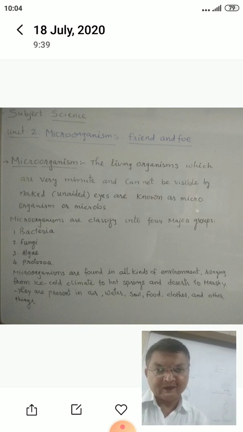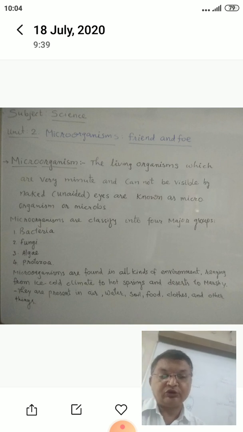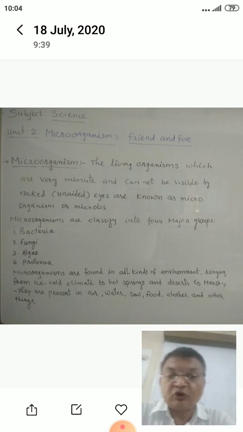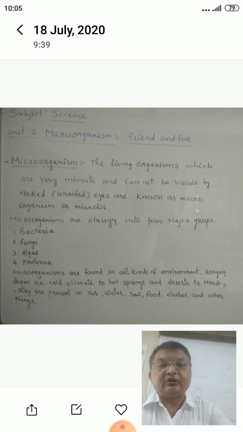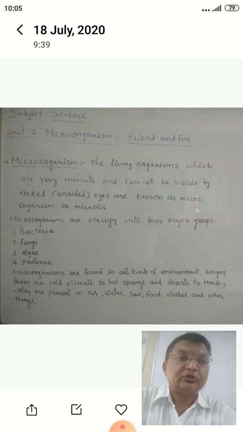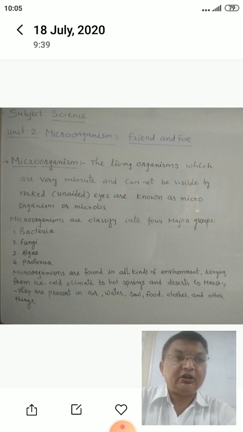Then we will talk about one more group. They are microscopic but not microorganisms. Remember, I repeat, it's microscopic but not a microorganism. Why, and what is that one, I will say.